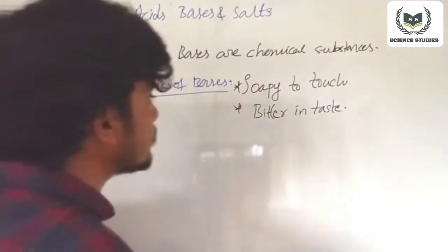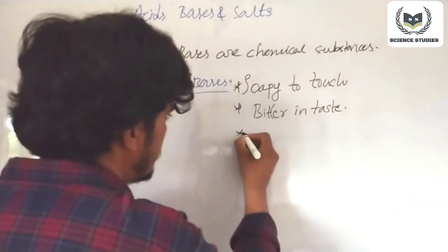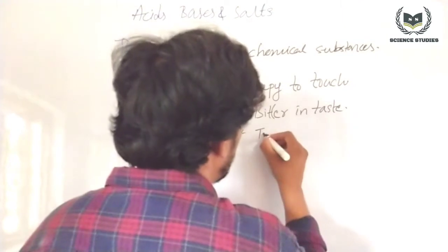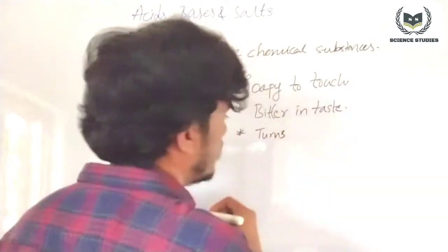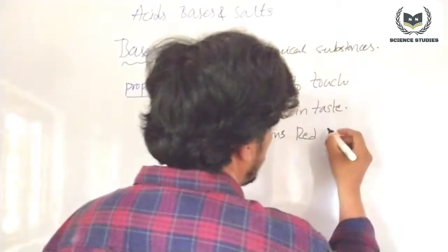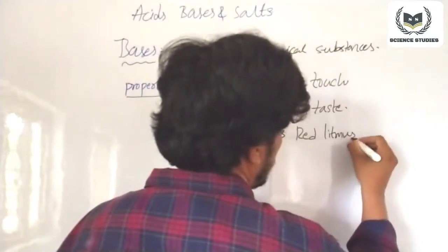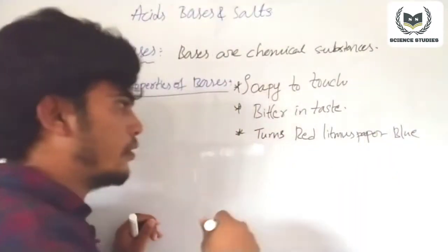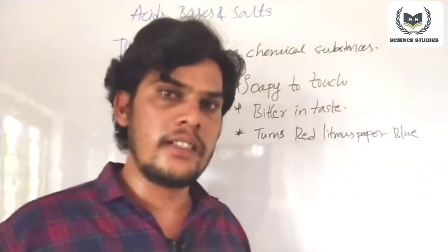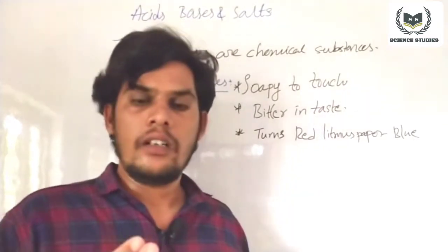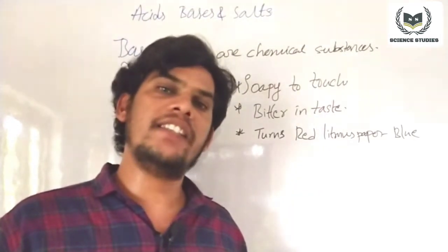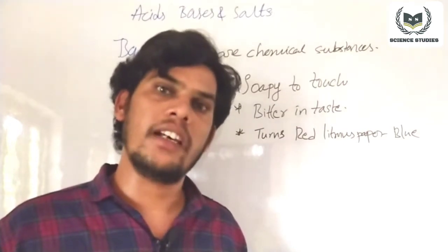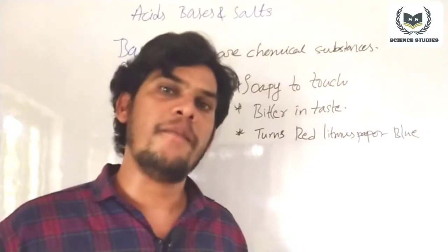Next one, bases turn red litmus paper to blue. There is a special character for the bases. If we dip red litmus paper in a basic solution, that red litmus paper turns blue. This is the property of bases.